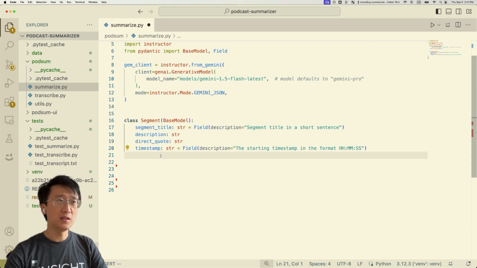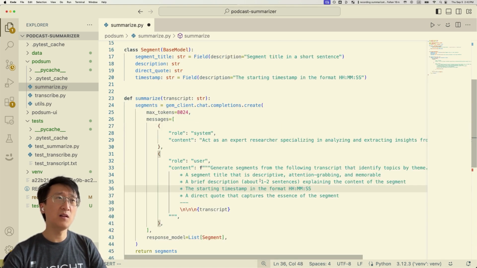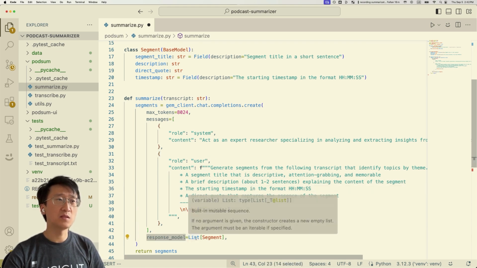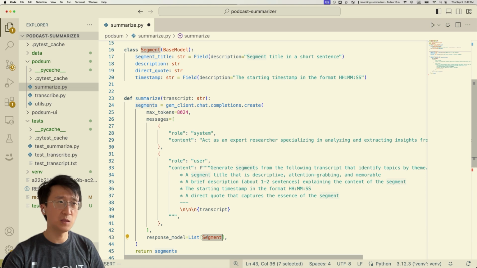So we want a list of segments. These have 4 components: the title, description, the direct quote, and a timestamp. Here we're going to use description to give a little bit more requirement to the LLM in terms of what we want. So we have the LLM initialized, and we defined what the outputs should be. Here you see the response model, and we want a list of segments, not just one segment.